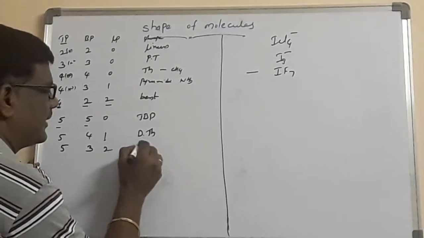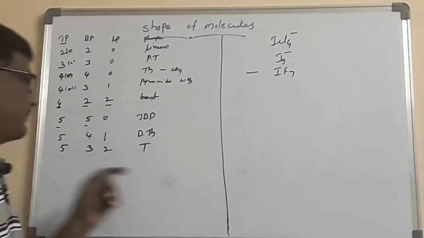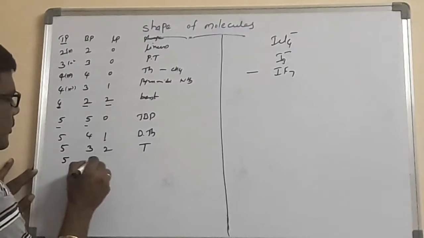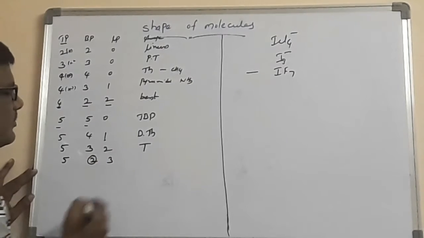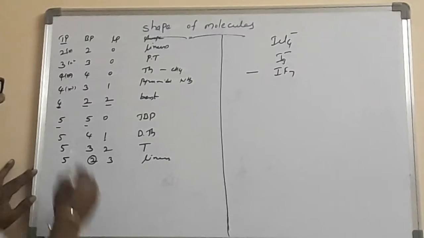This is very important. The shape is the alphabet T shape. Now 5 I am taking, 2 bond pairs and 3 lone pairs. Already we are familiar, 2 bond pairs, the shape of the molecule will always be linear. So this is about the 5.